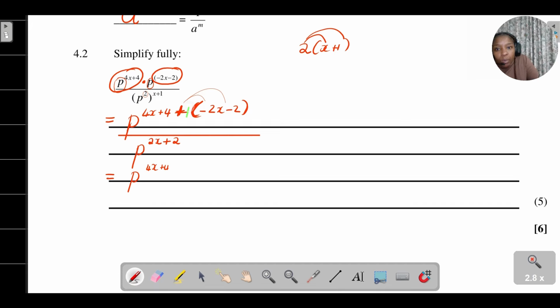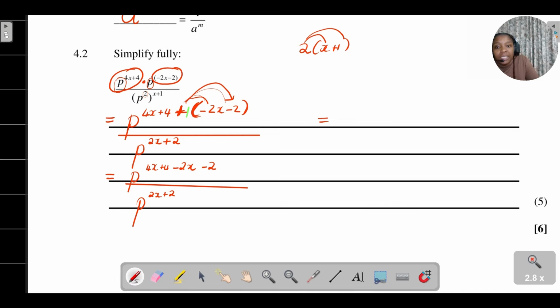Positive 1 times negative 2x is going to give us negative 2x. Positive 1 times negative 2 is going to give me negative 2, divided by p to the power of 2x plus 2.